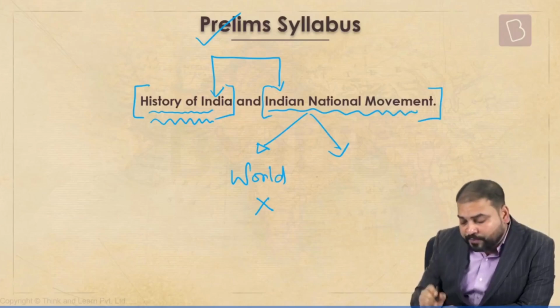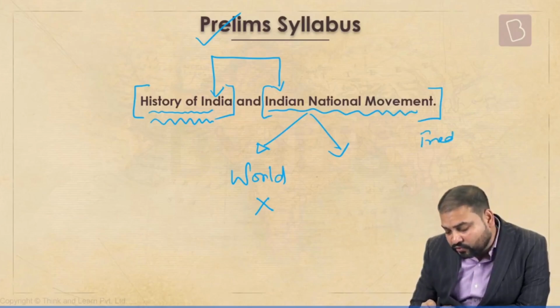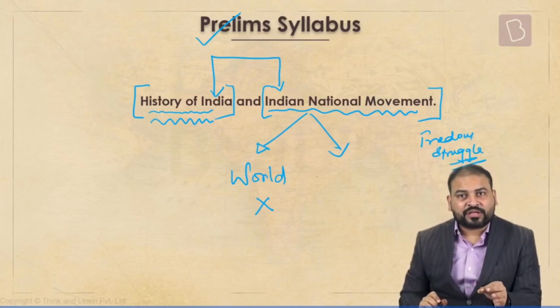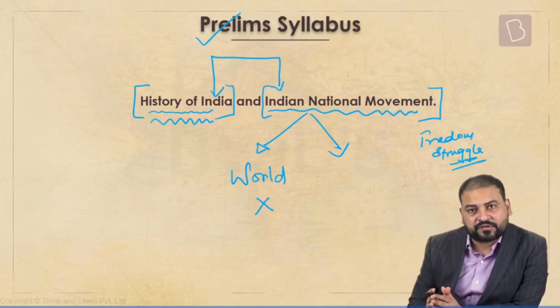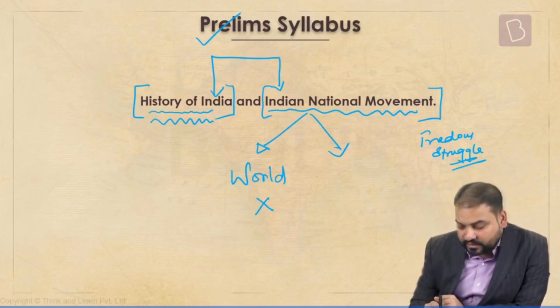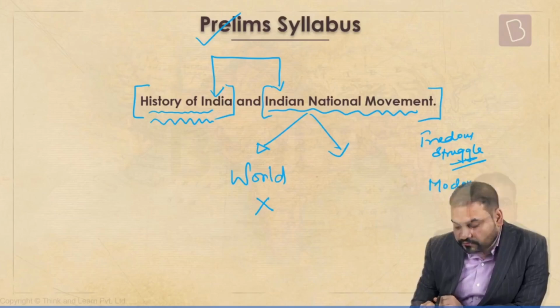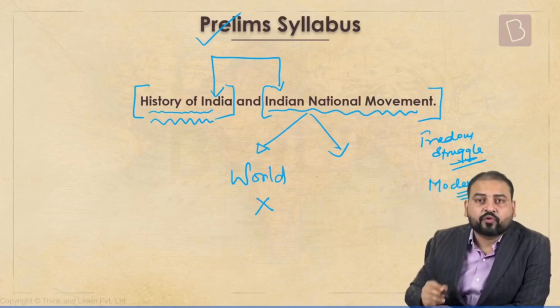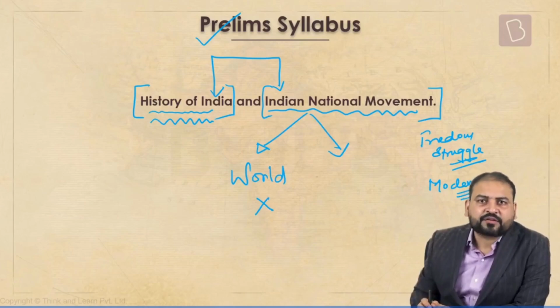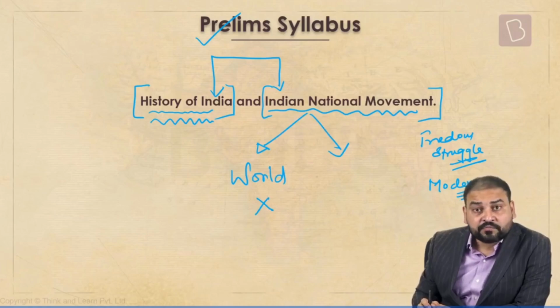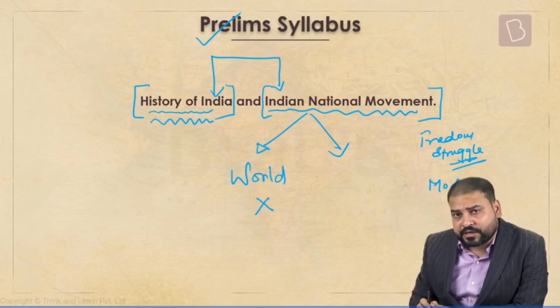That means UPSC's focus is going towards the freedom struggle. Clearly, by its own syllabus, the way it has written this particular syllabus, UPSC is telling us that please focus on modern. In prelims, if you look at the whole line, yeah, they can ask questions on ancient, they can ask questions on medieval, art and culture. Even post-independent can come.